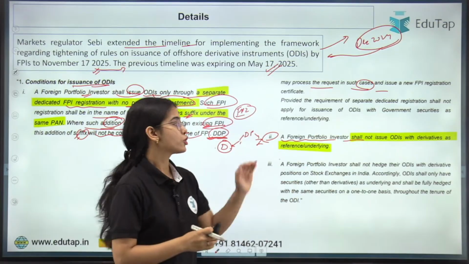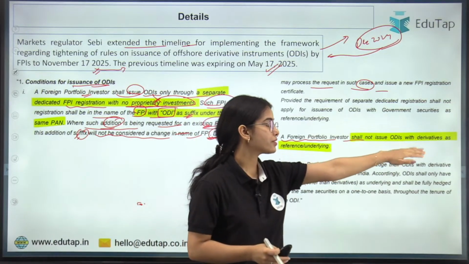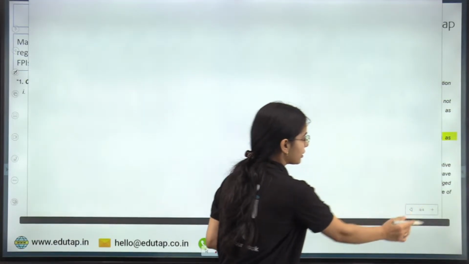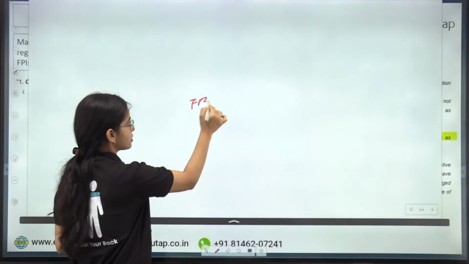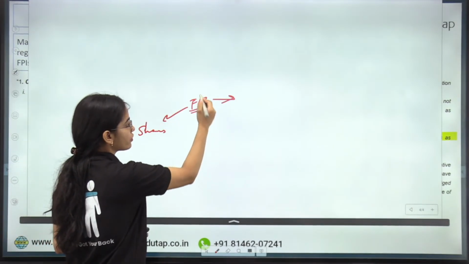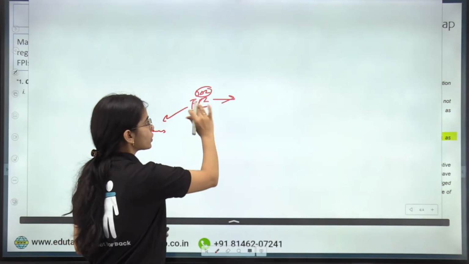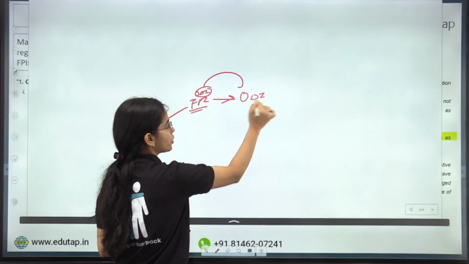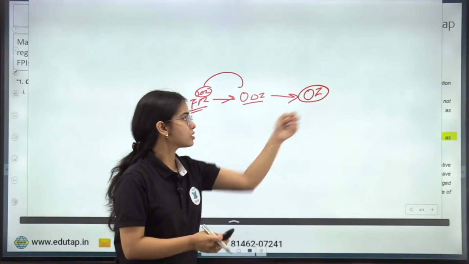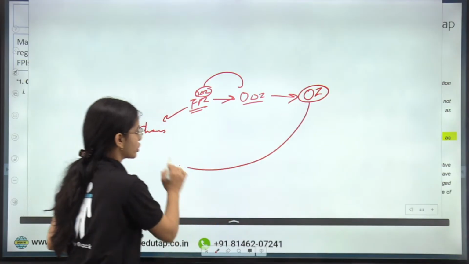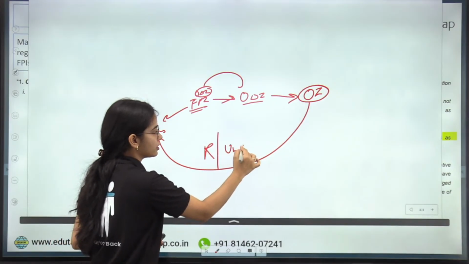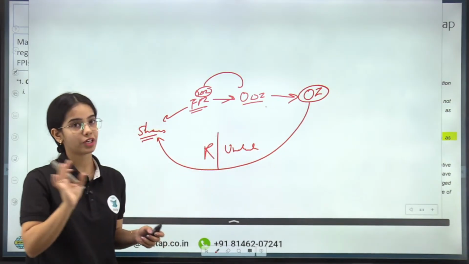Very important point: a foreign portfolio investor shall not issue ODIs with derivatives as reference or underlying. Try to understand: let's say the foreign portfolio investor is investing in shares, and the foreign portfolio investor with the suffix ODI is issuing the ODI for the overseas investors. So overseas investors are getting the exposure to this share. This share is the reference, or the underlying, for the offshore derivative instrument.